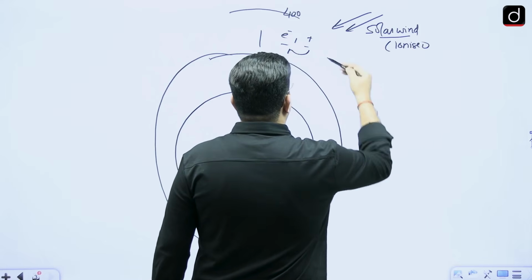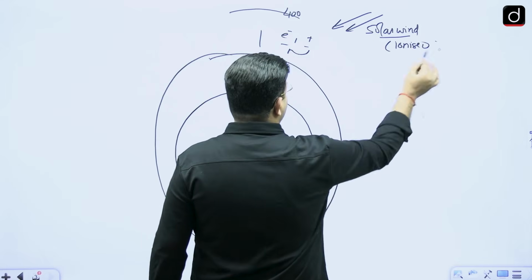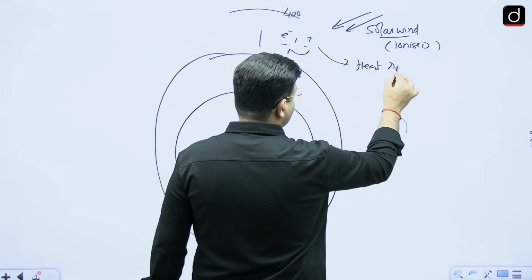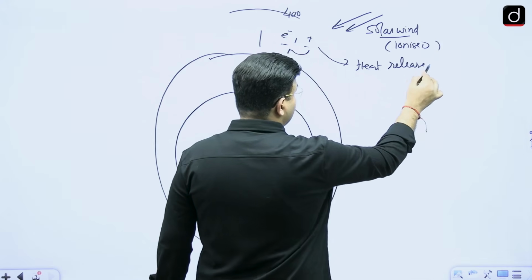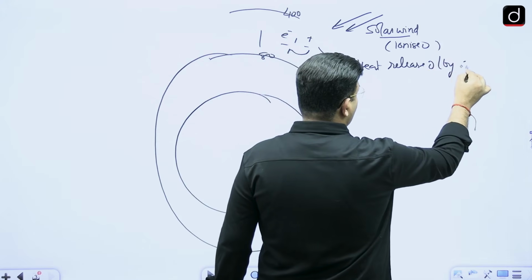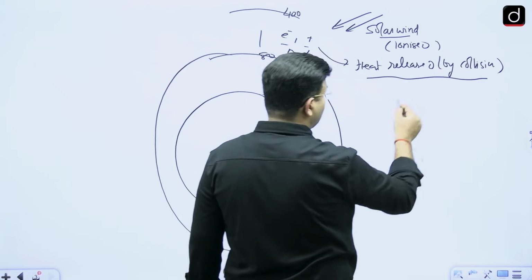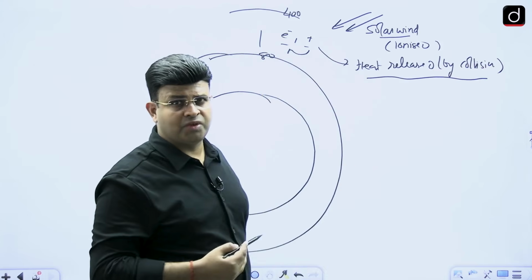When they keep colliding, a large amount of heat is released by the collision. When the collision takes place, heat is released, and therefore the ionosphere and thermosphere temperature is very high.